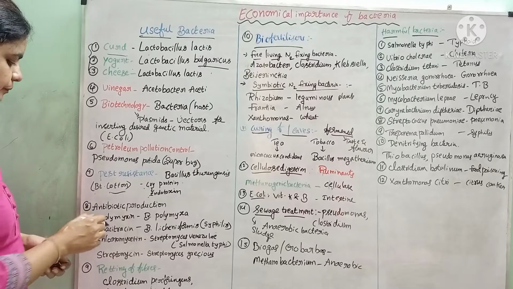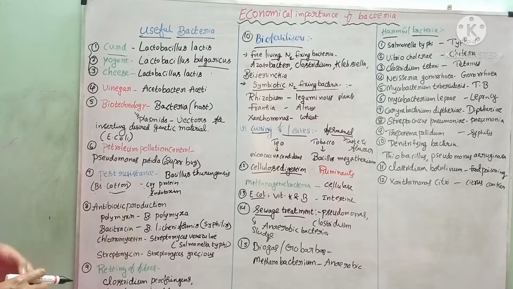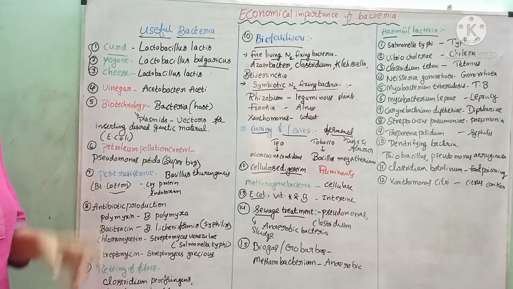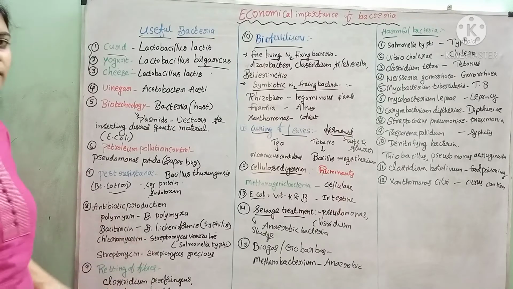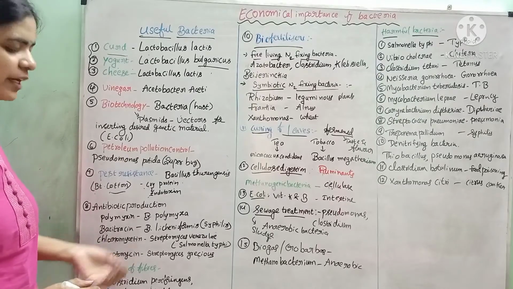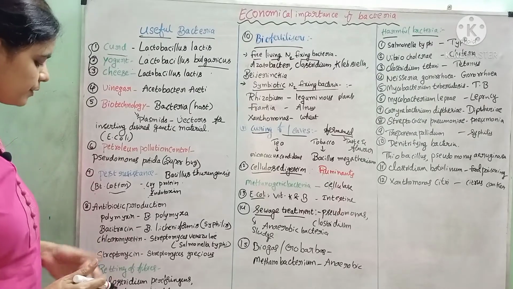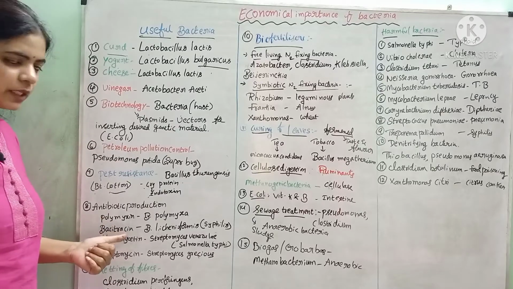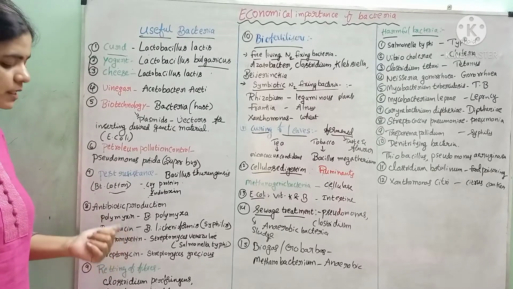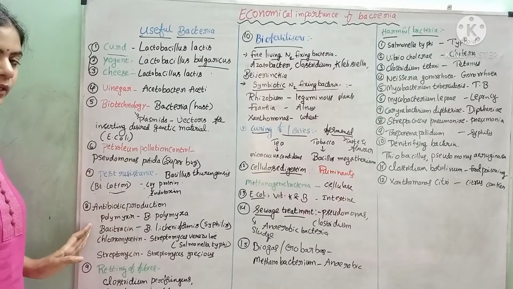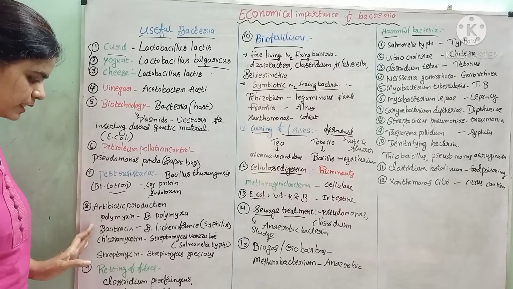Antibiotic production. An antibiotic is a chemical substance produced by one living organism that kills another organism. Nowadays we prepare antibiotics with chemicals. But previously there were many microorganisms like fungi. The first antibiotic, penicillin, was produced by Penicillium notatum, which is a fungus. Like that, there are many bacteria which also release antibiotics.